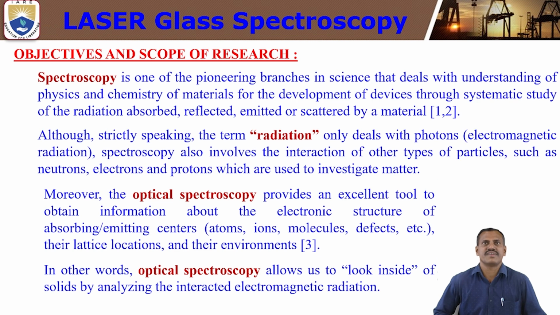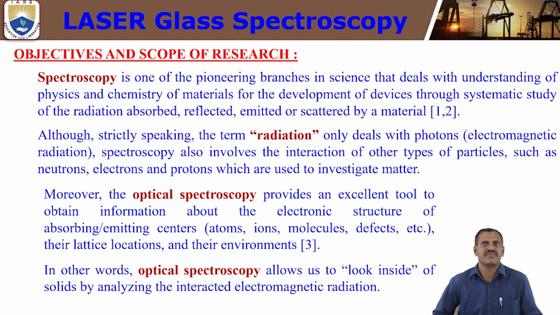These are the very important things in spectroscopy: absorbance, reflectance, emission or scattering.